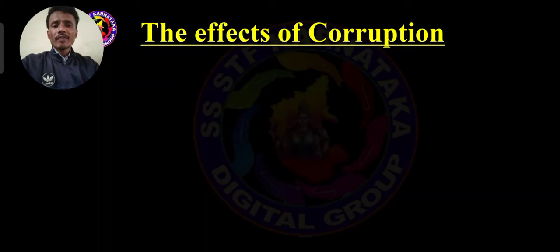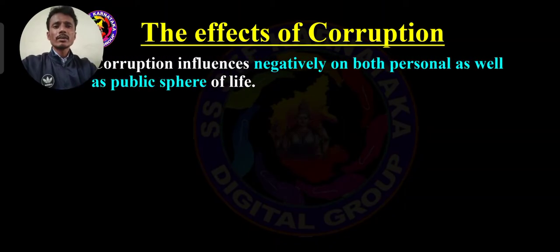Then the effects of corruption. What are the main effects of the corruption? Corruption influences negatively both the personal as well as public spheres of life. Here corruption is completely destroying public life, and even personal life also.